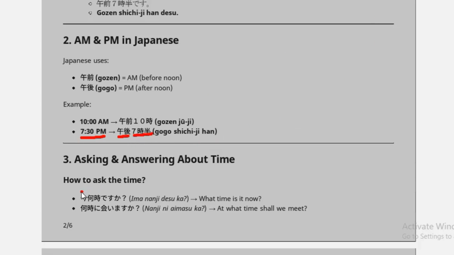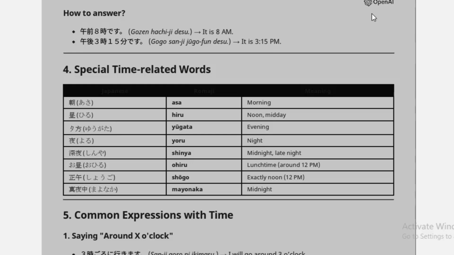And let's see some sentences for asking about or answering time. Like, ima nanji desu ka? What time is it now? Nanji ni aimasu ka? What time shall we meet? We can answer in this format, like gozen hachiji desu. It means it is 8 a.m. And gogo sanji jugofun desu means it is 3:15 p.m.